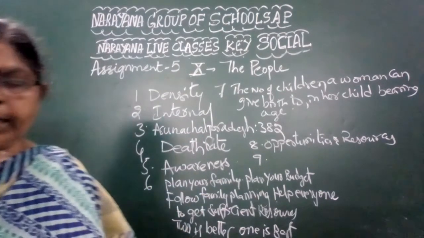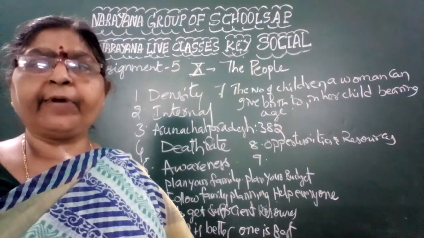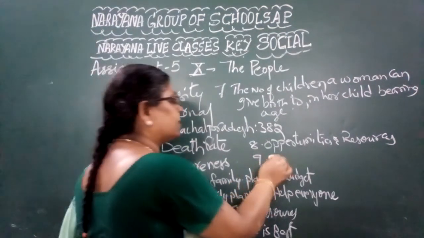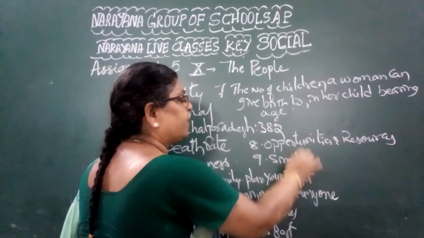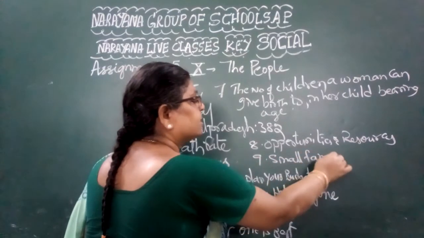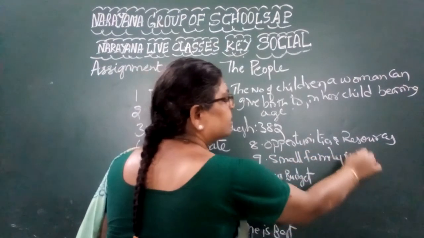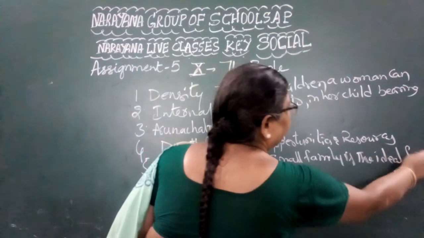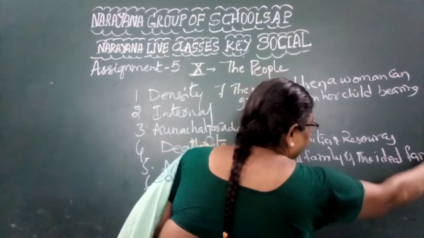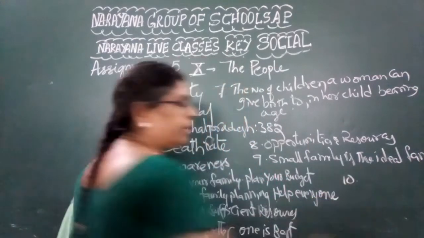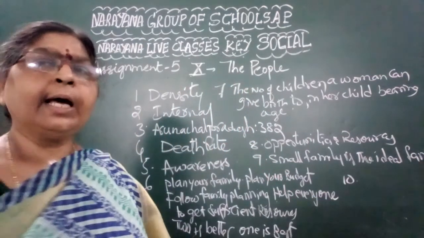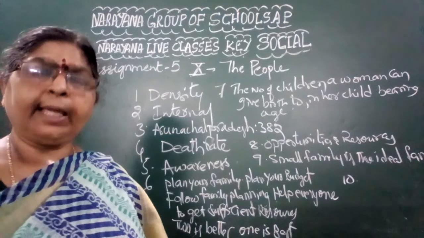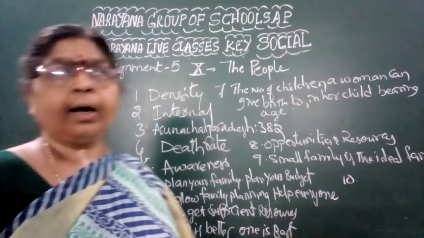Okay, so the next one: what is the message that is given in the picture in the textbook, page number 79, figure number 6.1? Small family is the ideal family. What is the message from that? Small family is the ideal family. Why is it the ideal family? Because they provide all the resources to the children sufficiently. Hence, small family is the ideal family. That is the given message.